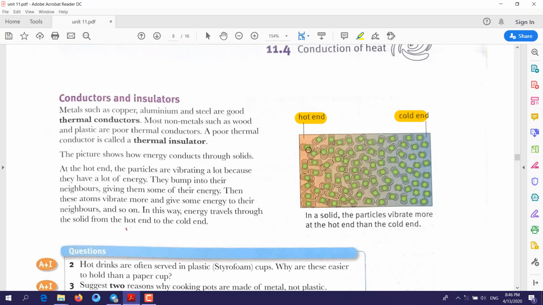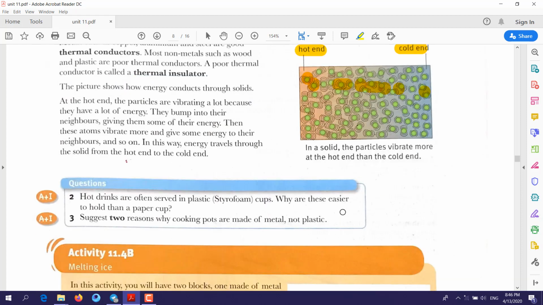When they vibrate, this particle will touch this particle, and some of the heat energy is transferred to it. When this one touches the next one, the heat energy is transferred again, until it reaches the last part of the object. This is what they mean by thermal conduction.